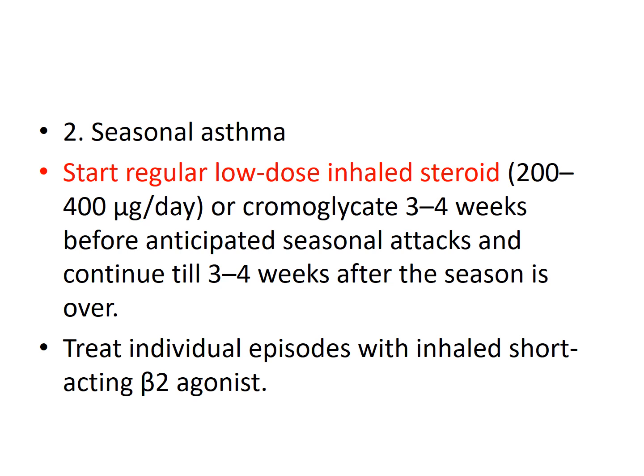and along with that, chromoglycate can be given for 3 to 4 weeks before the anticipated seasonal attack. We have to continue these drugs, either inhaled steroids or chromoglycate, until 3 to 4 weeks after the season is over. So this is seasonal asthma, and treat the individual asthma episode with inhaled short acting beta 2 agonist also, when there is an attack of asthma.